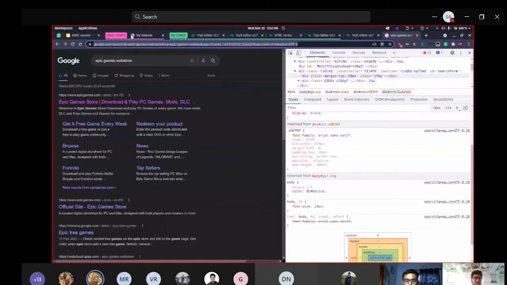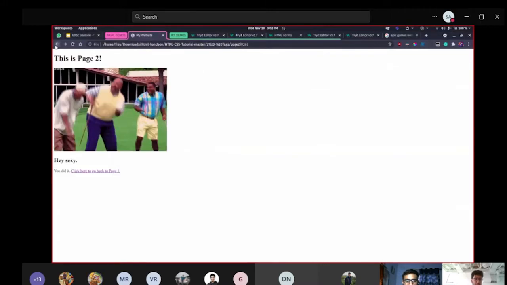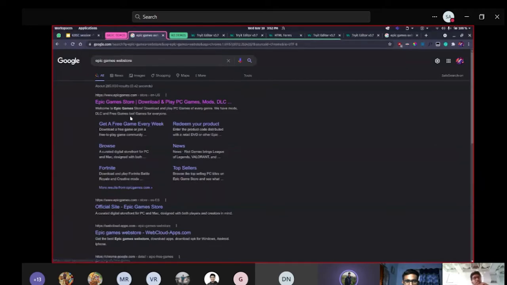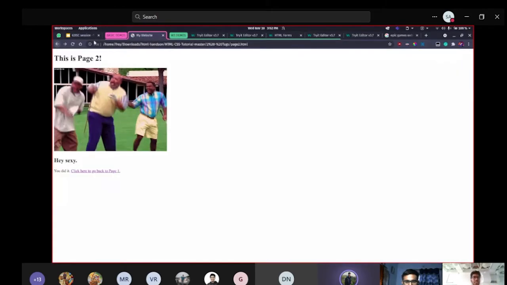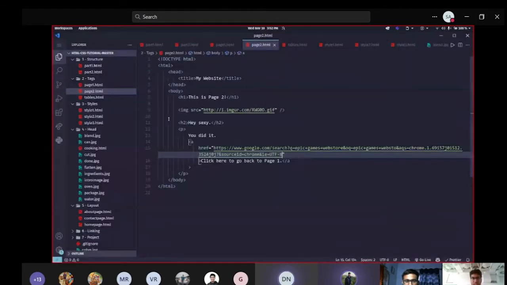Now if I go back to my previous page, click here to go back page. It won't go to page back. Yeah, see, it goes here now. So it's actually very simple, all this simplest stuff you can think of. All you have to do is just change the text of your thing, and you will actually learn so much.